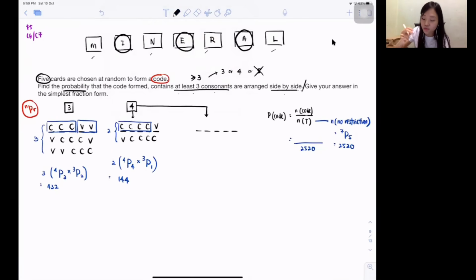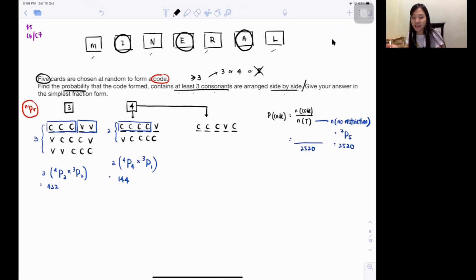Okay, so 4 consonants, right? So you know 4 consonants, it can be all 4 consonants next to each other, but when you read it, do you realize they say at least 3 consonants side by side? So at least 3 consonants side by side, that means maybe I got 4 consonants, but 3 consonants side by side, another one more far away. Isn't it like that?